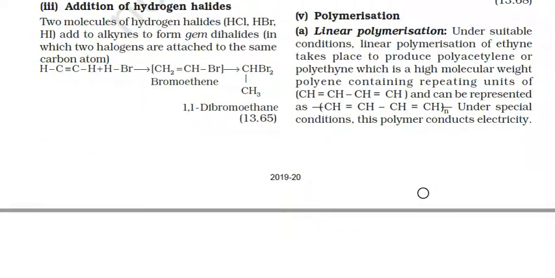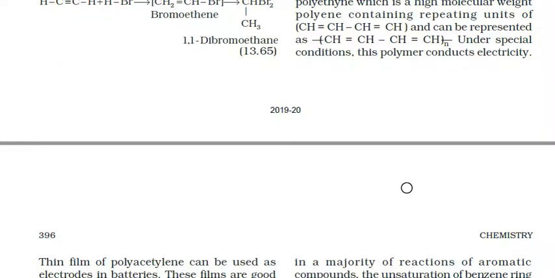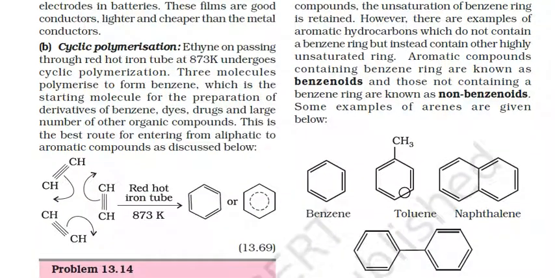Polymerization, linear polymerization. Under suitable conditions, linear polymerization of ethyne takes place to produce polyacetylene or polyethyne, which is a high molecular weight polyene containing repeating units of CH=CH, and can be represented as (CH=CH)n. Under special conditions, this polymer conducts electricity.